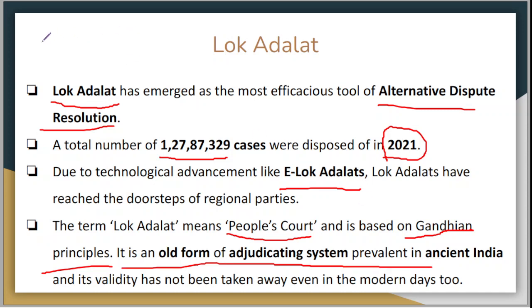You might have heard about the panchayat system, something similar to that. In the ancient villages, the Panchayat was not just responsible for the work related to the village, it was also responsible for imparting justice. So Lok Adalat is more of an extended form of Panchayat. There were other processes also, it was not just Panchayat. Its validity has not been taken away even in modern days.